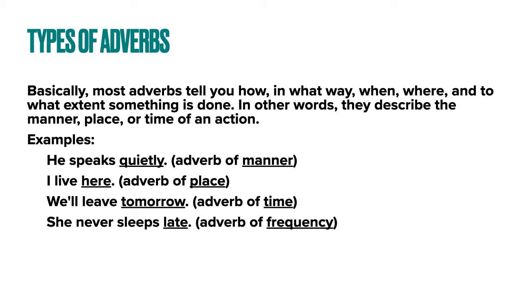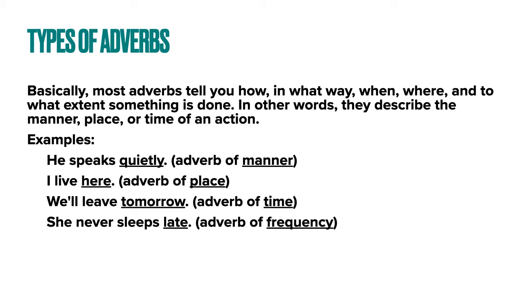So for example, in the first sentence, he speaks quietly. How does he speak? He speaks quietly. It shows the manner in which he speaks. So it is an adverb of manner. Quietly is an adverb of manner. I live here. Where do you live? I live here. So here is an adverb showing the place where I live. So it is an adverb of place.